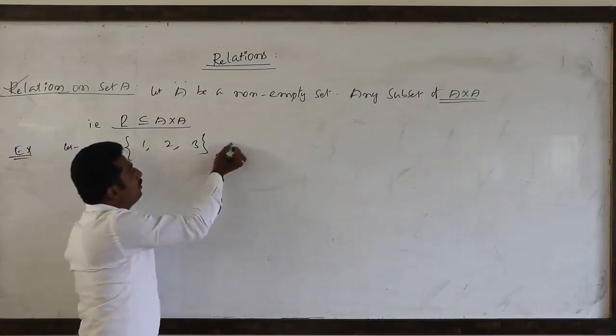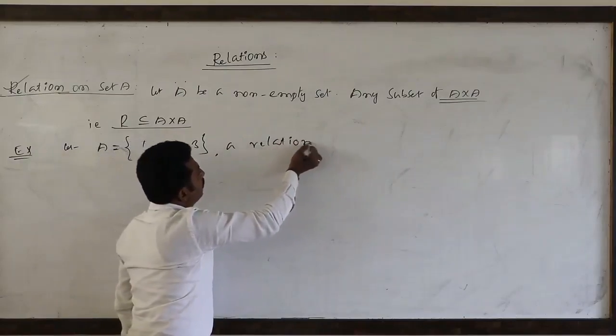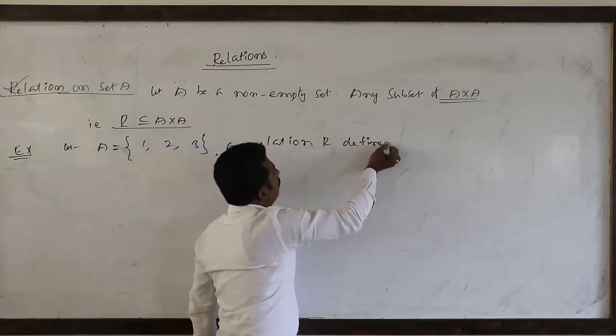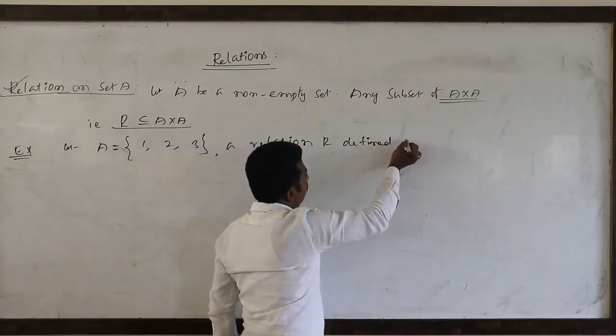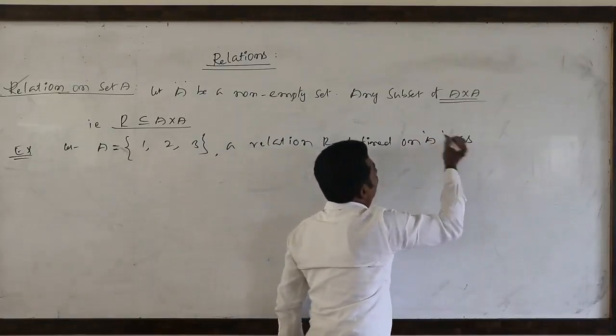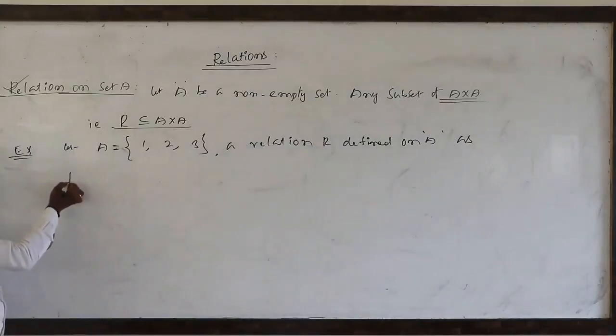A relation capital R defined on capital A as, how are we defining?